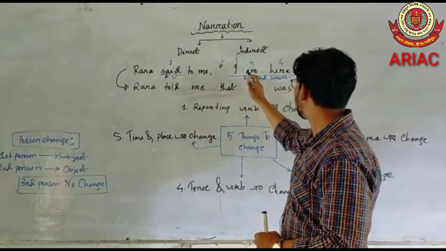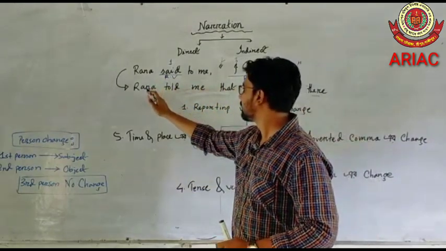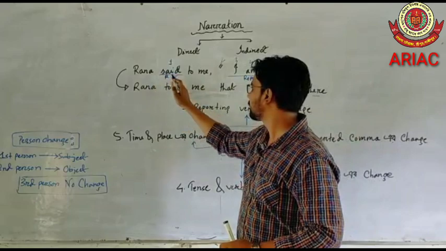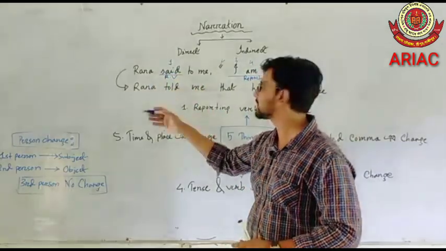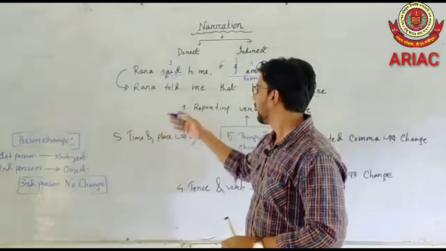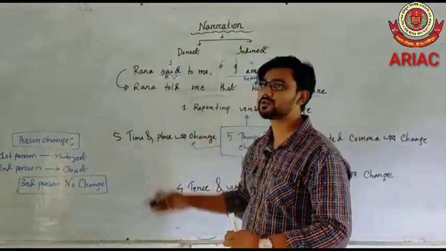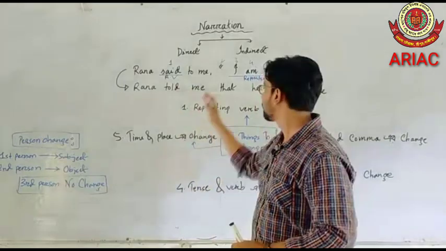So this is how a narration can be solved. Rana said to me, "I am here." Said will be converted to told in an assertive sentence, to asked in an interrogative sentence, and in an imperative sentence said will be converted to ordered or requested, according to the speech.